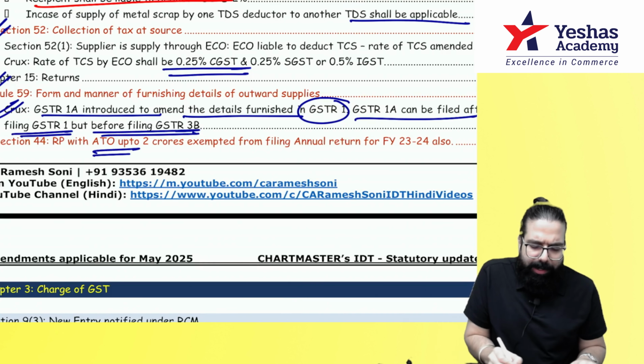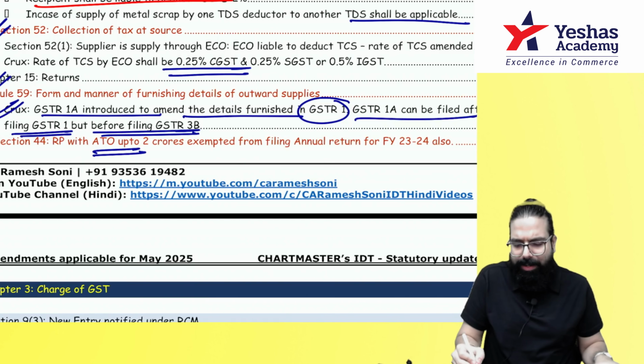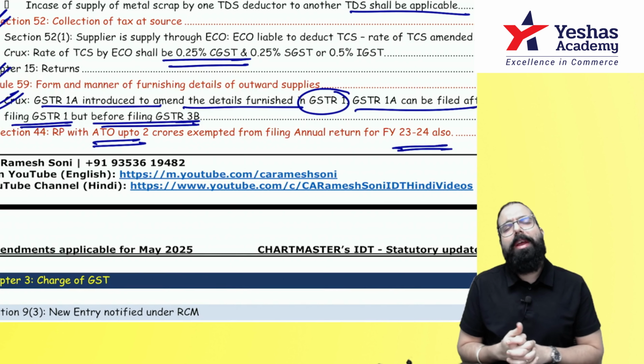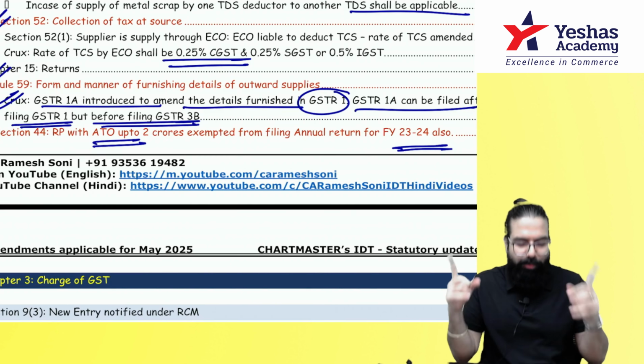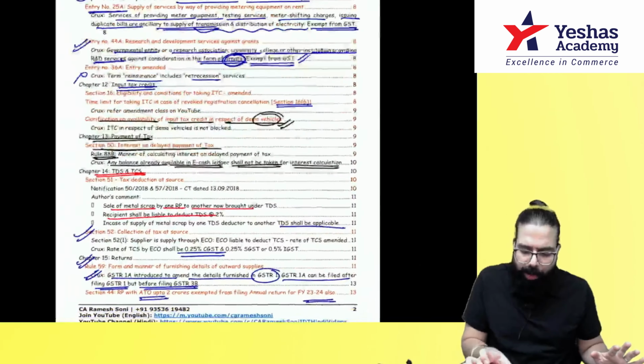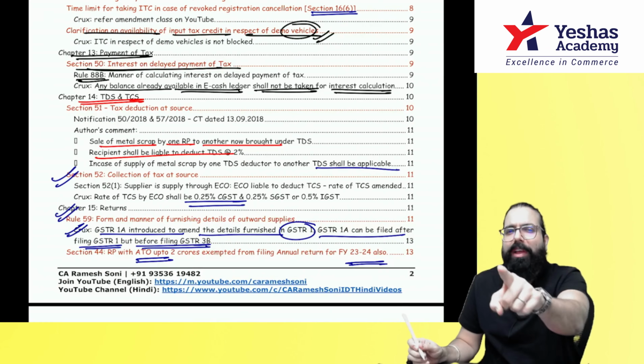The next small point over here, aggregate turnover: the exemption which was there for the financial year 2024. Also, people whose turnover is up to 2 crore rupees are exempted from filing annual return. Done, sir. That's all the amendments which are applicable for your exam. All the best, guys. Amendments are very, very important.